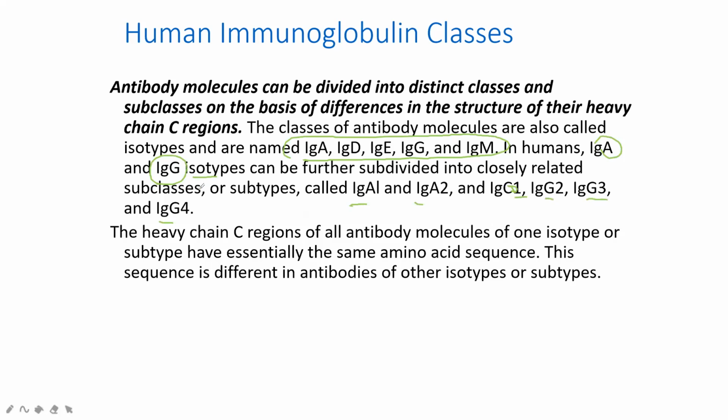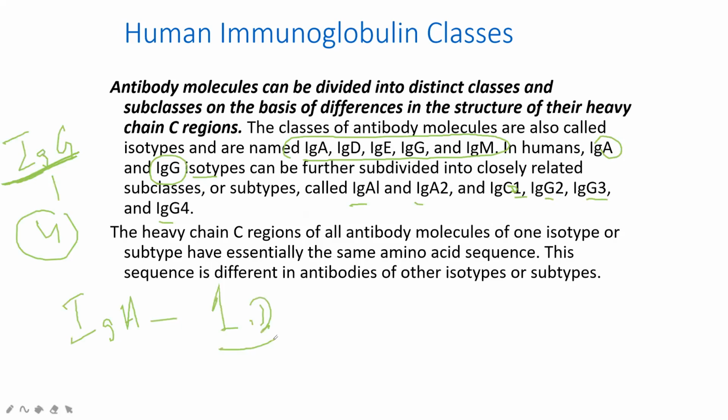So IgG, which is one type of antibody, has four subtypes. And how many subtypes does IgA have? One and two. Understand? These are subtypes.